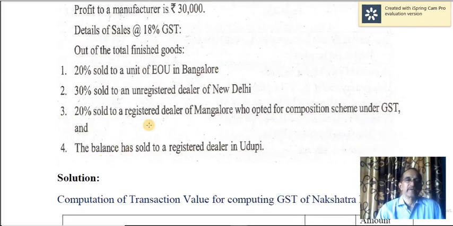The next one, 30% sold to an unregistered dealer in New Delhi. Then 20% is sold to a registered dealer of Mangalore who opted for composition scheme under GST, and the balance has been sold to a registered dealer in Udupi.